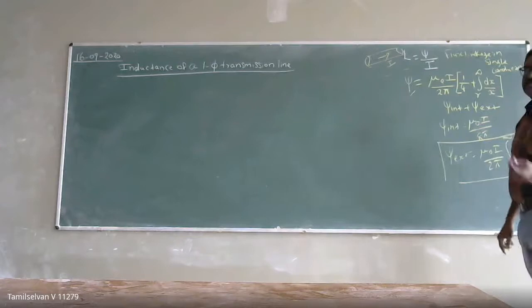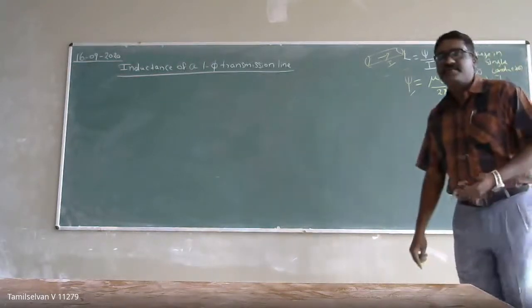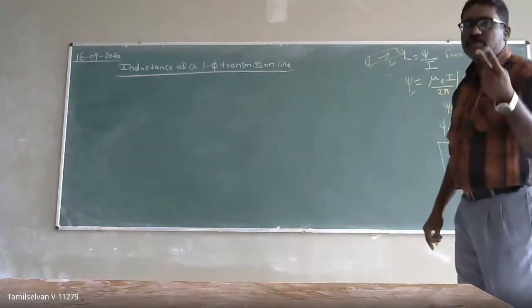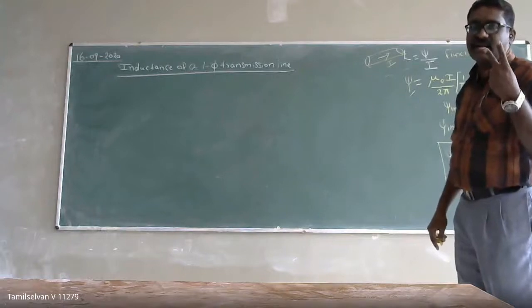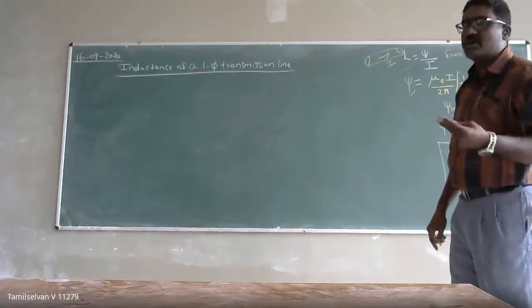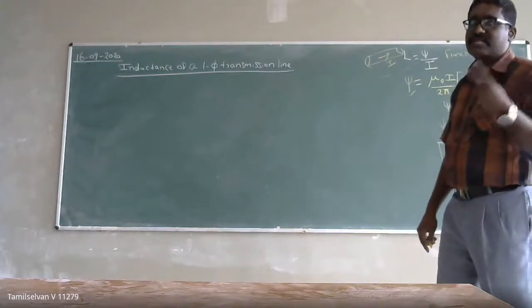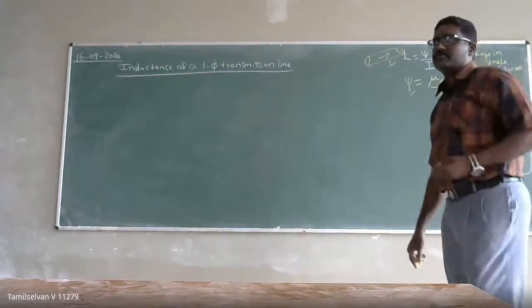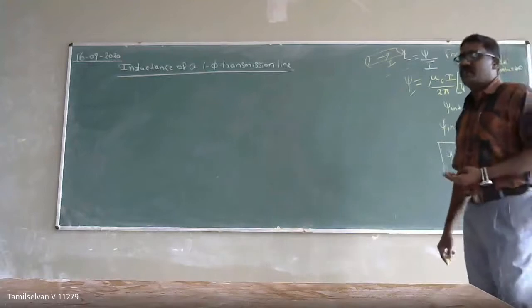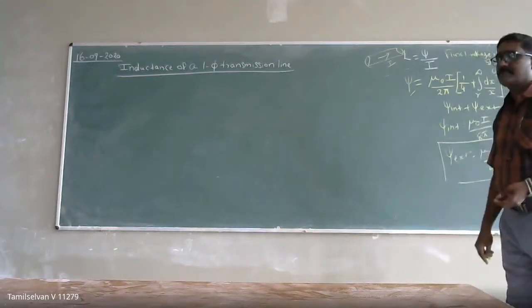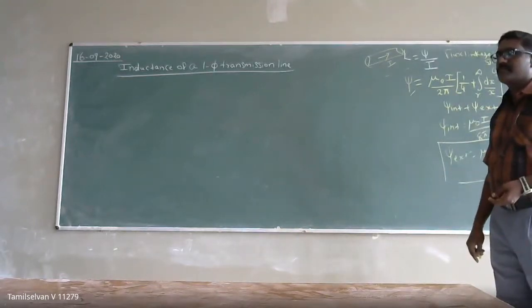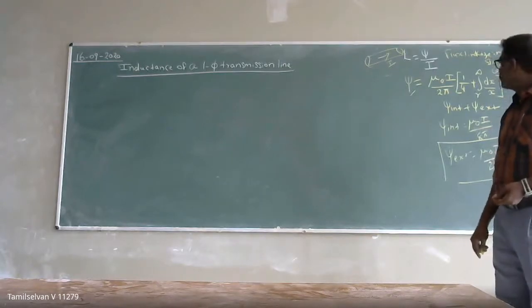So last session we have seen two derivations. One is how about the flux linkage in a single current carrying conductor. The other is, when a group of conductors carries current, what is the flux linkage? What expression did we get?